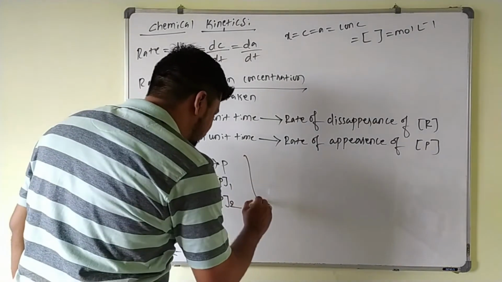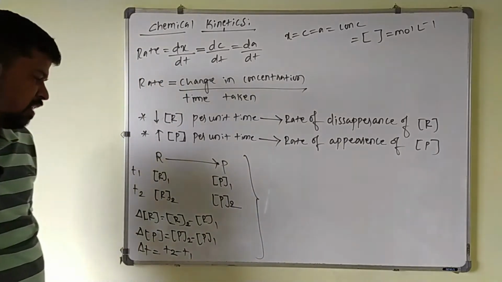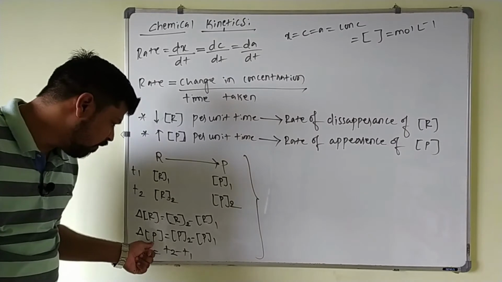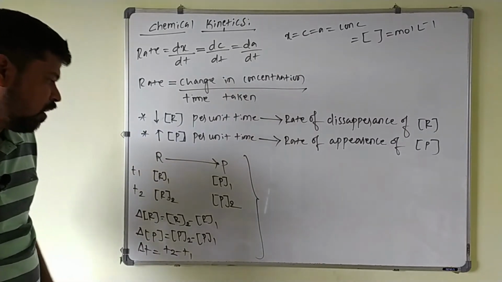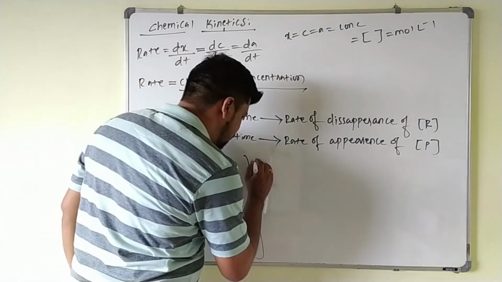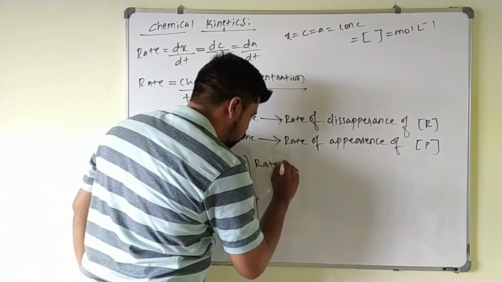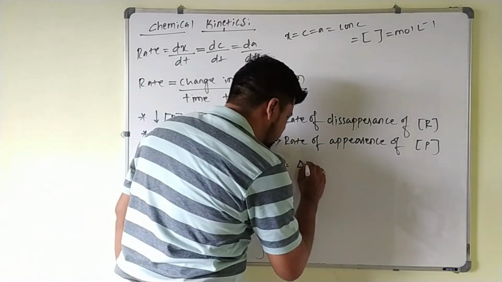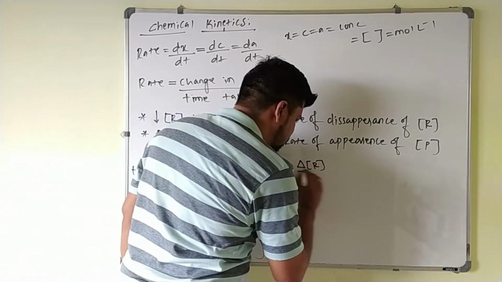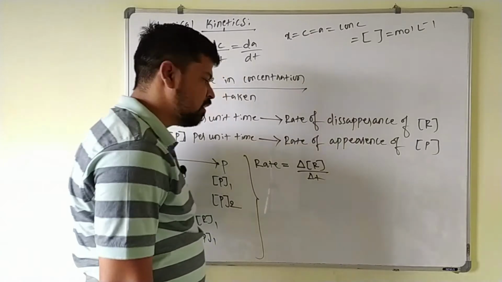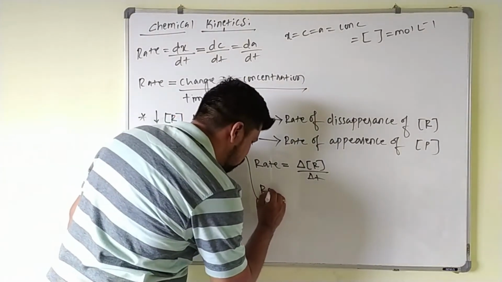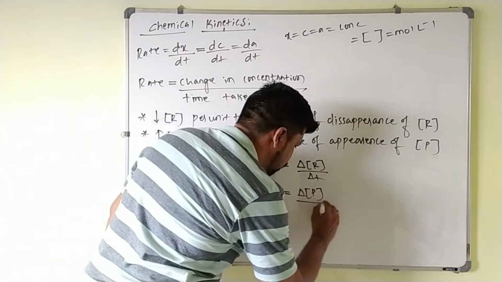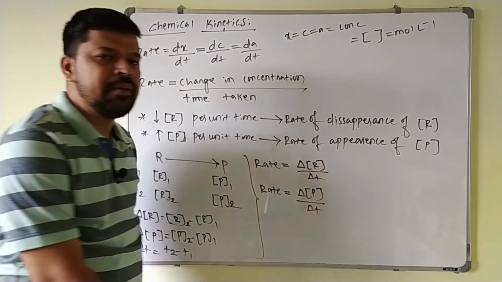Now the rate of the reaction is written with respect to the change in the concentration of reactant or with respect to the change in the concentration of product. The rate of reaction is equal to the change in concentration of reactant divided by time taken, or else the rate of the reaction is equal to the change in the concentration of product divided by time interval.